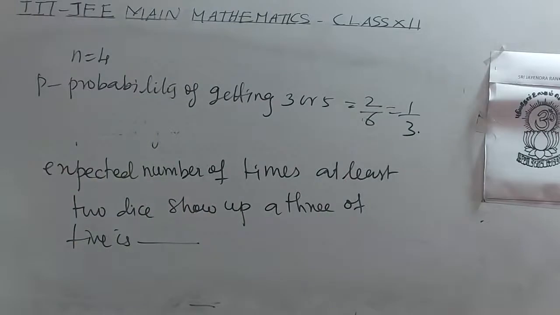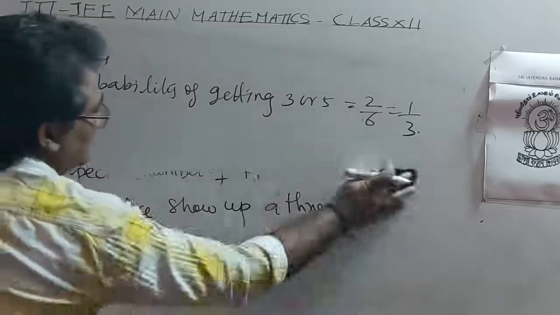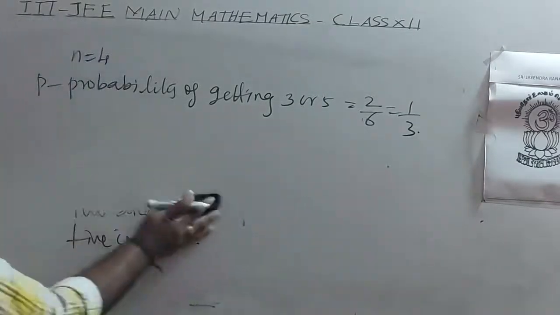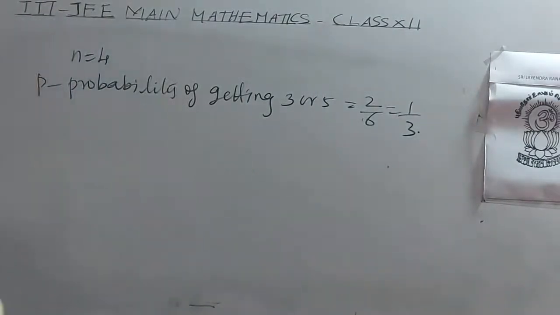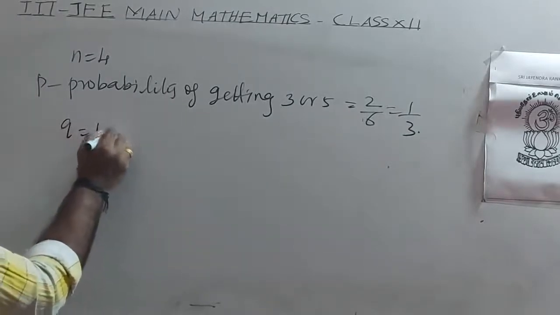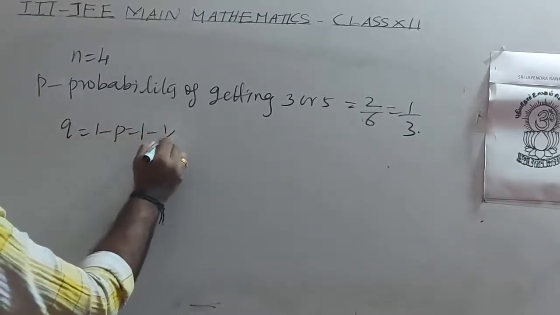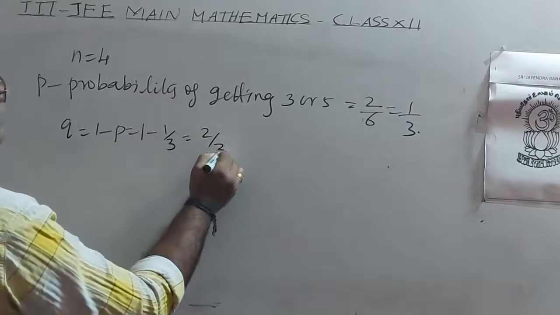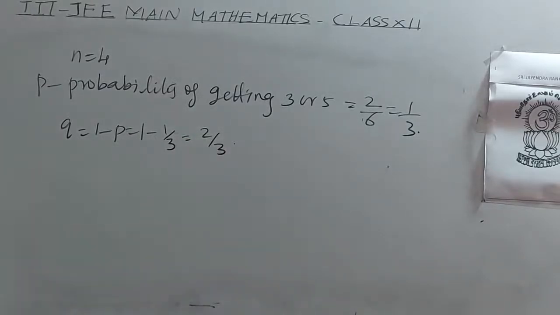Probability of getting 3 or 5, that is 2 by 6, which is equal to 1 by 3. Q equal to 1 minus P, that is 1 minus 1 by 3, that is 2 by 3.